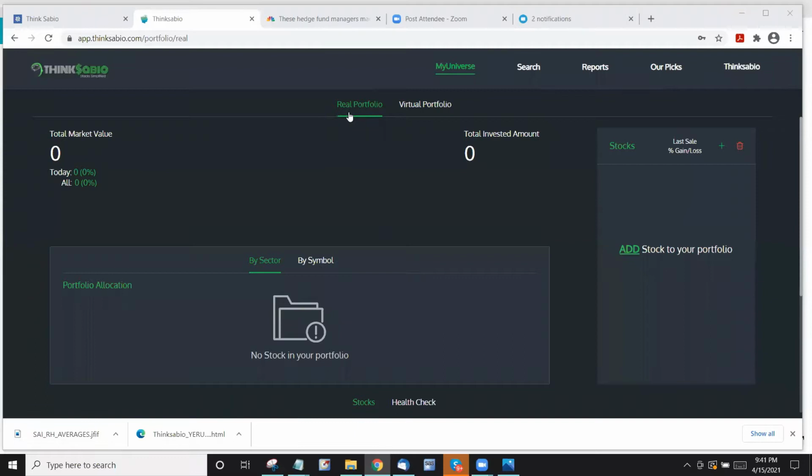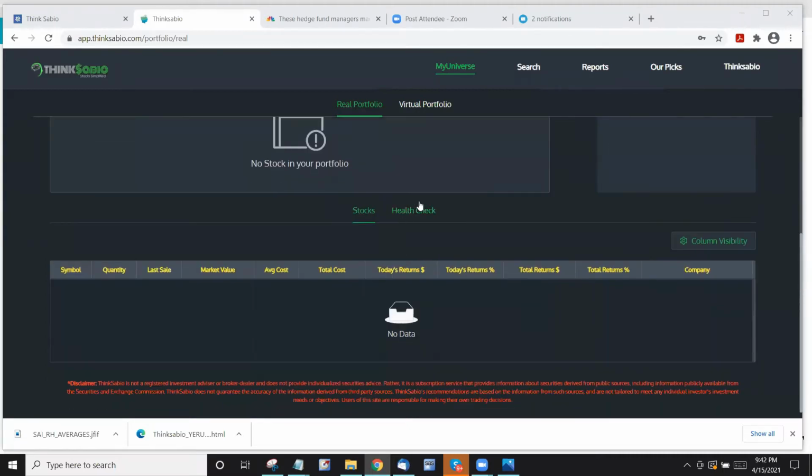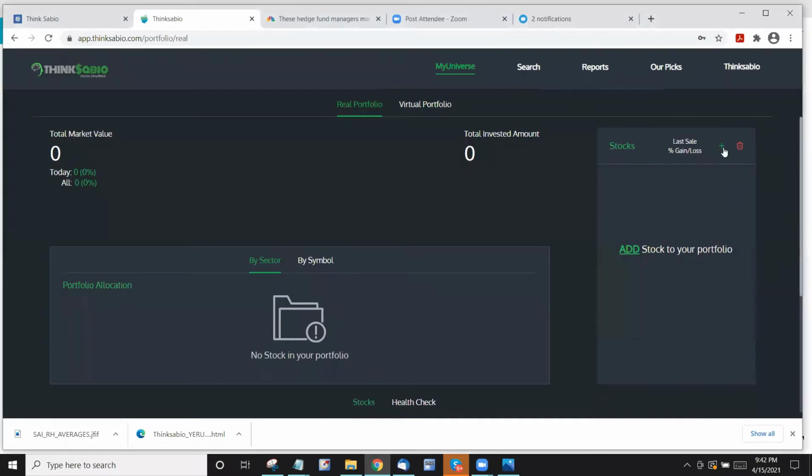The intention behind the Real Portfolio is that I may have a trading account in Robinhood or Charles Schwab or Webull. So the intention is you enter your portfolio details like your stocks and average cost, and we will provide you the health check. That is the intention behind it. Let me do a live demo.